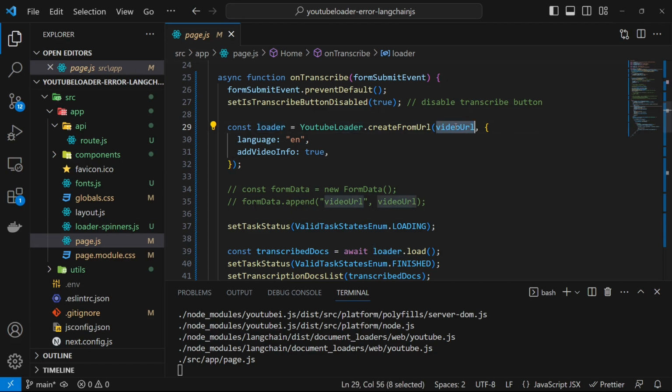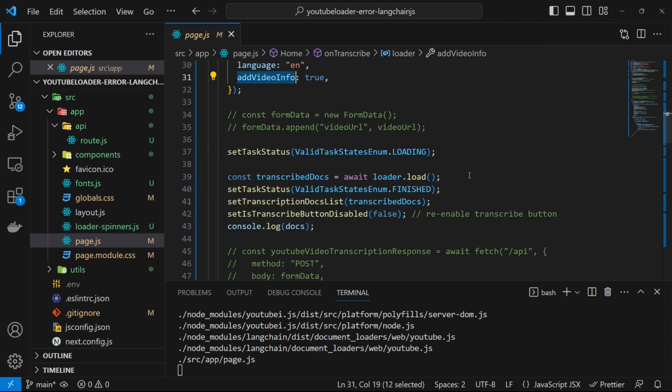We give the video URL as the input and some options like the language, English, and add video info for getting the metadata. Once we have the instance of the YouTubeLoader, we then have to load it to carry out the transcription task, which is happening at line 39. This is where we got the error.